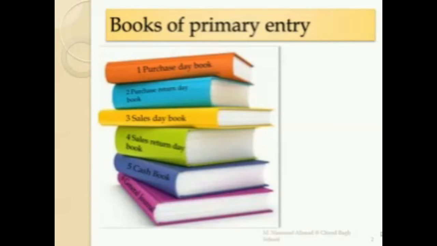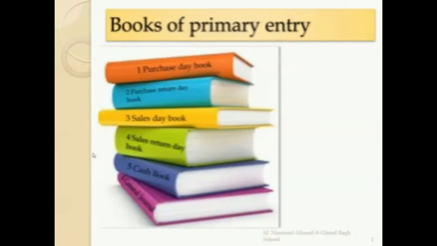In the same way, when a business sells goods on credit to a credit customer or debtor, the bookkeeper writes these transactions in the sales day book. And when a customer returns goods back to the business, the bookkeeper writes in the sales return day book. All cash and bank receipts and payments, along with cash discount allowed and cash discount received, are recorded in the fifth book, that is the cash book.